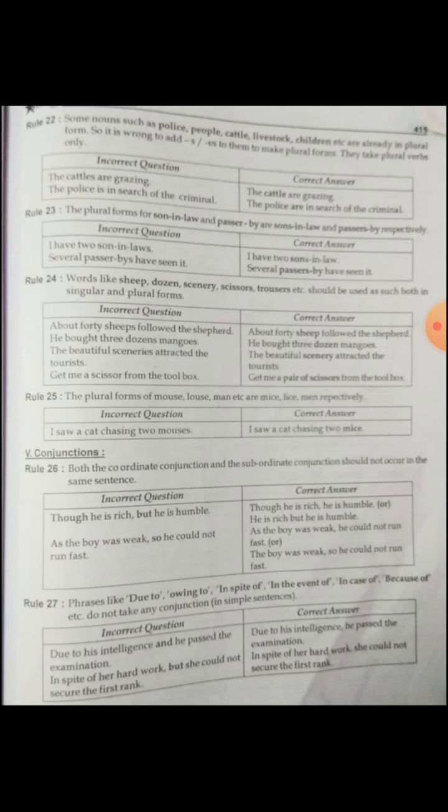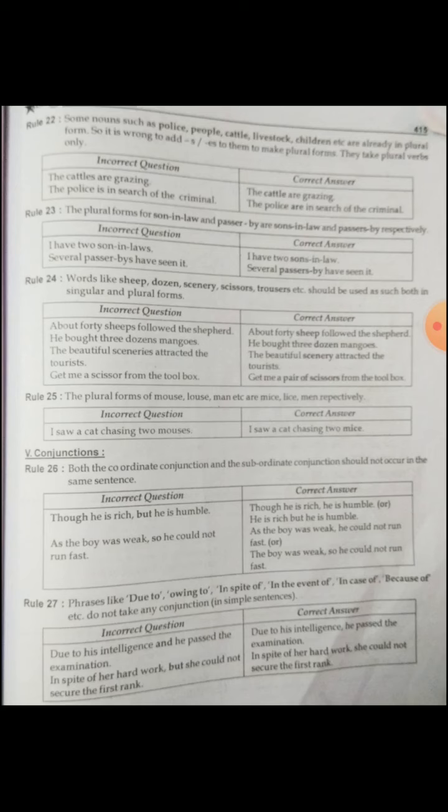Though he is rich but he is humble. Here there are two conjunctions, subordinating conjunction and coordinating conjunction, so you have to remove one. Though he is rich, he is humble. Here we removed the coordinating conjunction. Or else you have to remove the subordinating conjunction. He is rich, but he is humble.